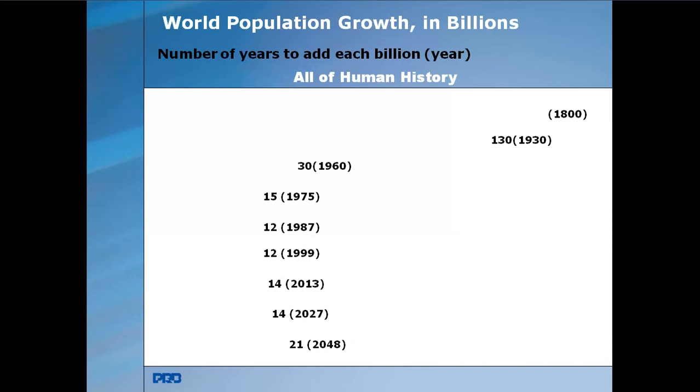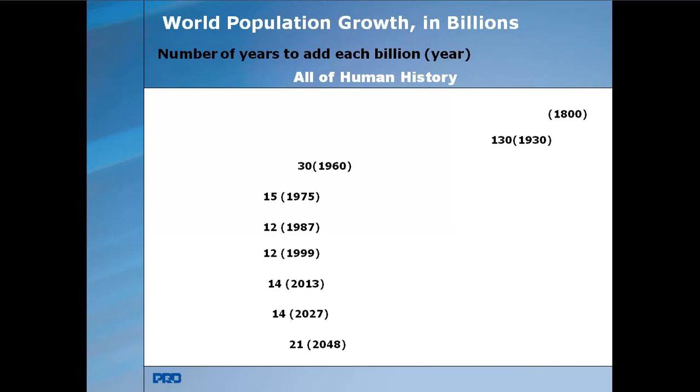If you see the history of the population, the number of years that are added for each billion: from 1800 to 1930, the population takes 130 years to double.